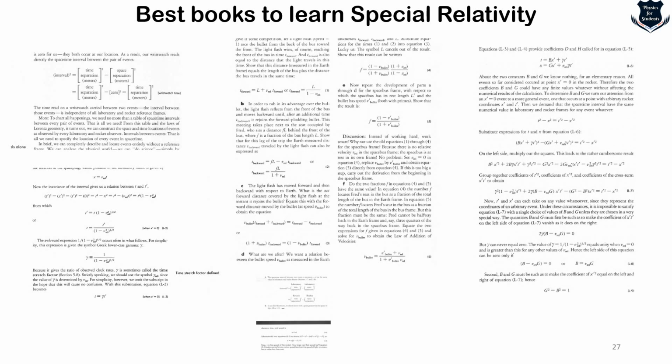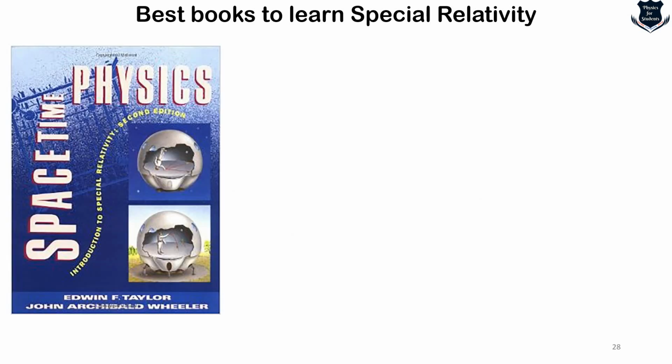The mathematics is a little bit, I would say, different for those who are looking deep into mathematics. But you see here that interval square is equal to space separation and all those things. So it actually doesn't even use calculus, if I am not wrong, you can check into that. But it uses basic mathematics, basic arithmetic, basic algebra, and gives you a complete detailed understanding of this book.